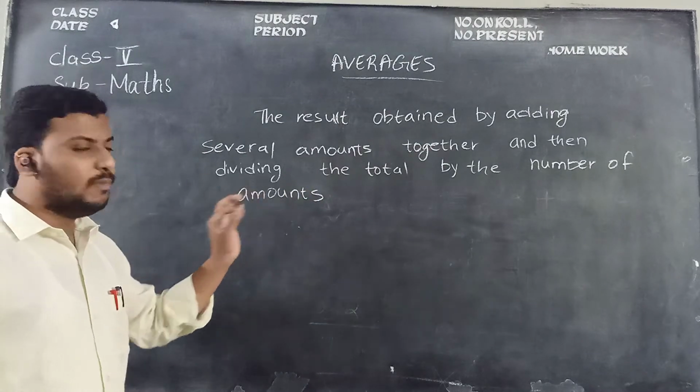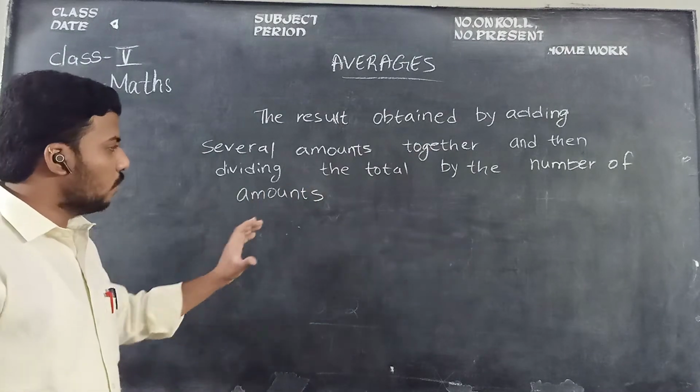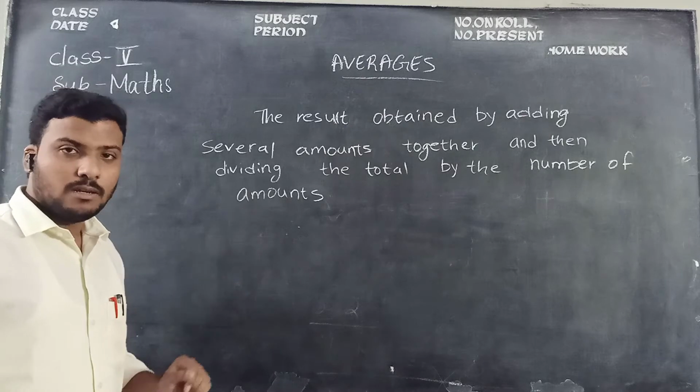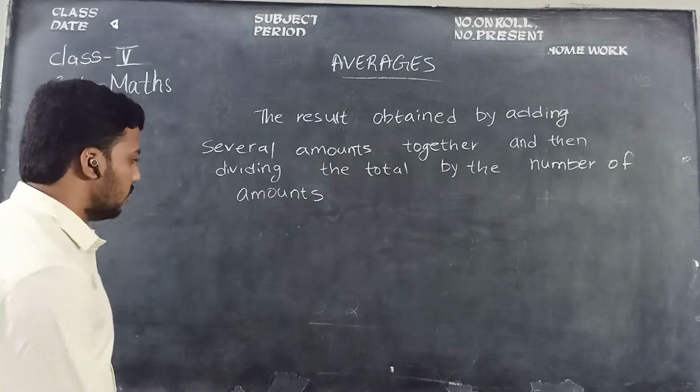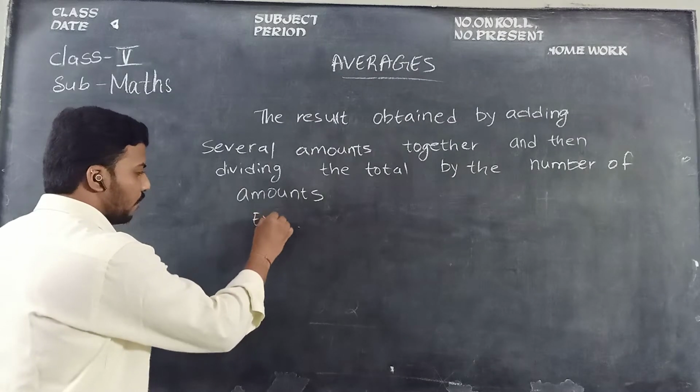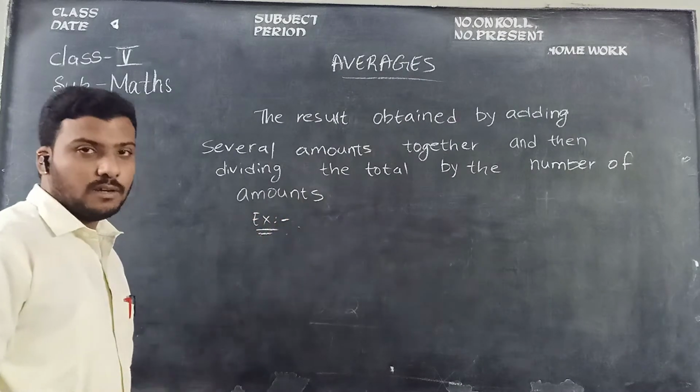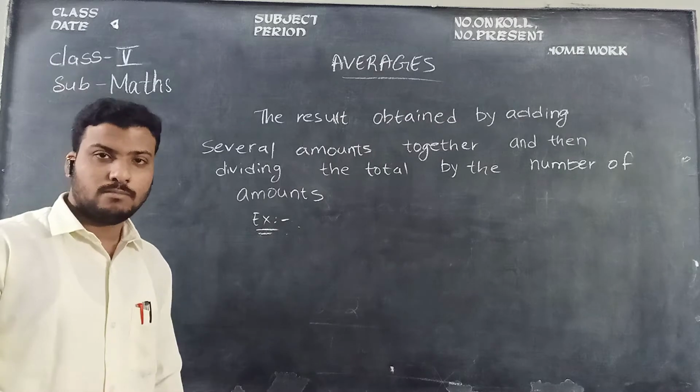This may be a little confusing for you, children. So I will provide an example so that you can understand clearly. You know Sachin Tendulkar, the cricket god.